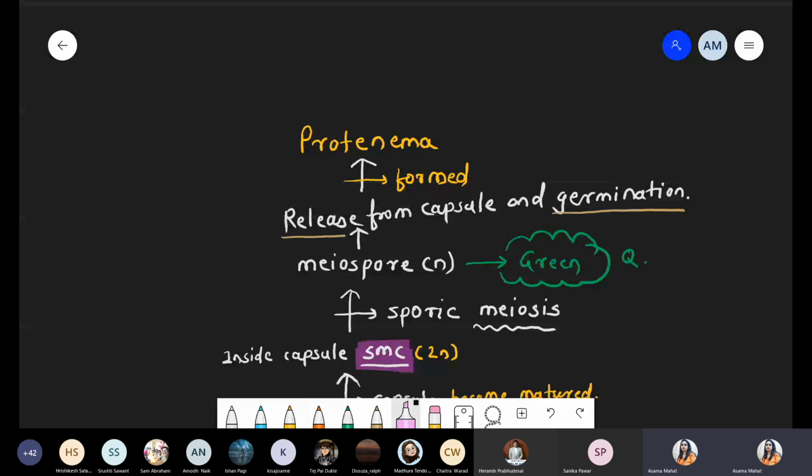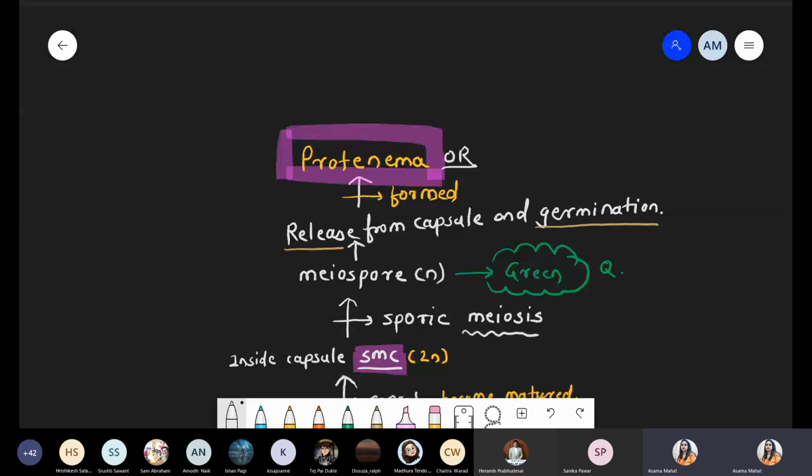Please highlight this point because it's very important. There is a formation of the typical structure, that is protonema, and this protonema is also called filamentous gametophyte. These are also called filamentous gametophyte.